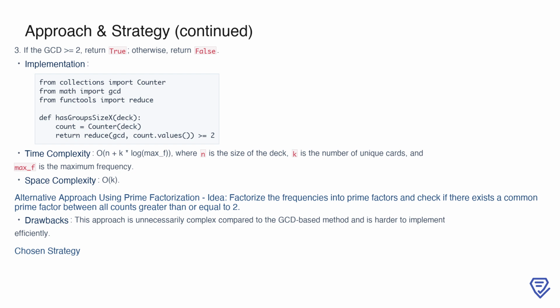While there's an alternative approach using prime factorization, which involves breaking down frequencies into their prime factors and identifying a common factor, it adds unnecessary complexity. The GCD-based method is both simpler and more efficient, making it the preferred strategy.